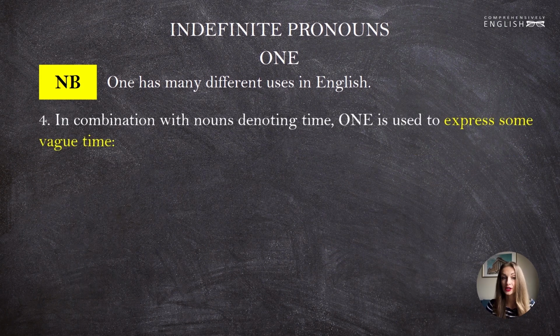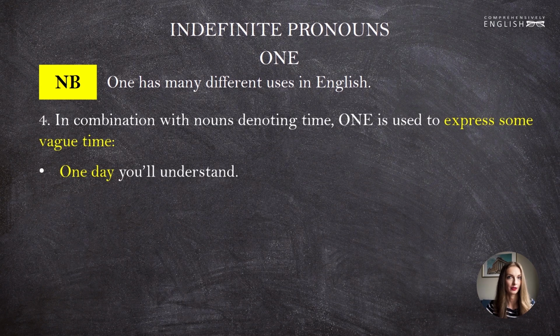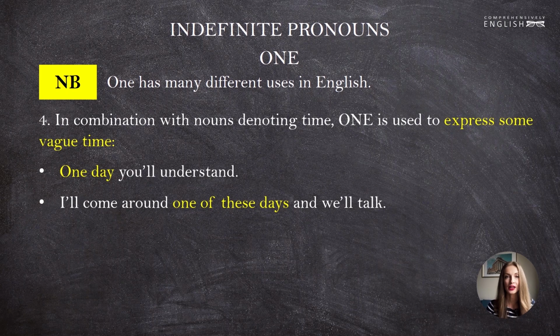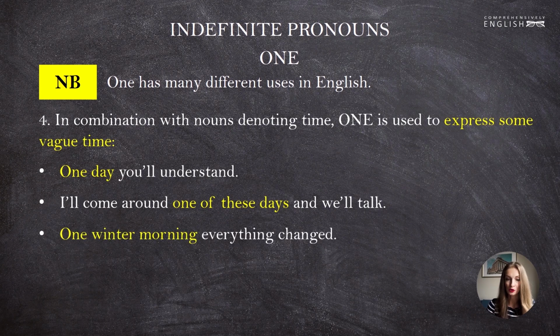Now the fourth scenario is when one is used in combination with nouns that denote time. In this case, one is used to express some vague time. For instance, one day you'll understand. We don't know when exactly, just one day in the future, someday. I'll come around one of these days and we'll talk. Again, it is not specified when exactly, what day it will be. One of these days, soon. And one winter morning, everything changed. The time that we are speaking about here is also somewhat vague.